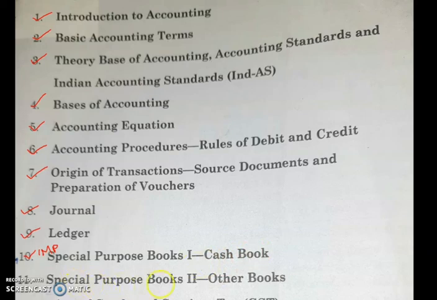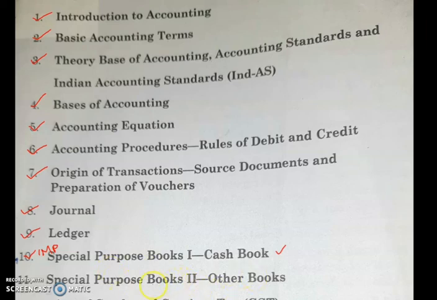Then we saw special purpose books, that is other books. In these special purpose books there are 4 categories, that is purchase book, sales book, purchase return book, and sales return book. There is also journal proper, that is those entries which are not recorded in the cash book or the other 4 types of books. That type of entries will be recorded in journal proper. That also you have to study very well. It is also an important concept.